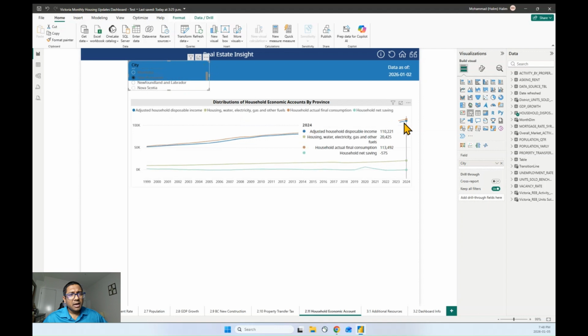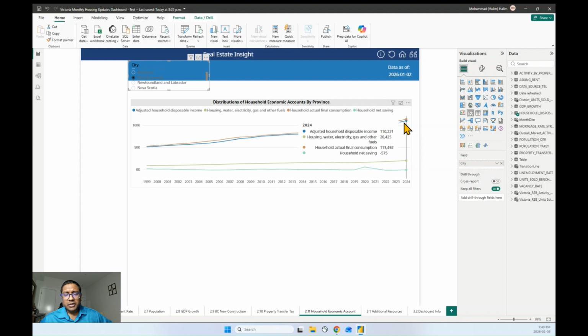At the same time, their housing or electricity bill is also very low compared to British Columbia and Manitoba, only $20,000. The final consumption is $113,000. But we see here that their household net savings is negative. That means they have negative savings at the end of the year.